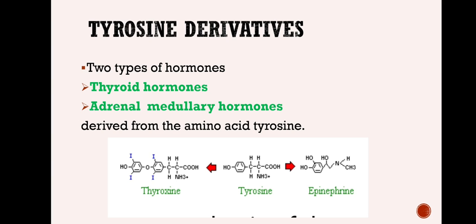So there are three types of hormones: the steroid hormones, protein or peptide hormones, and the third one is amino acid derived hormones. Steroid hormones are hormones of the gonads, the adrenal cortex and the placenta. Protein hormones are the pituitary hormones. Pancreatic hormones are also proteinaceous hormones. And tyrosine derived hormones are one, thyroxine, and the other one, epinephrine.